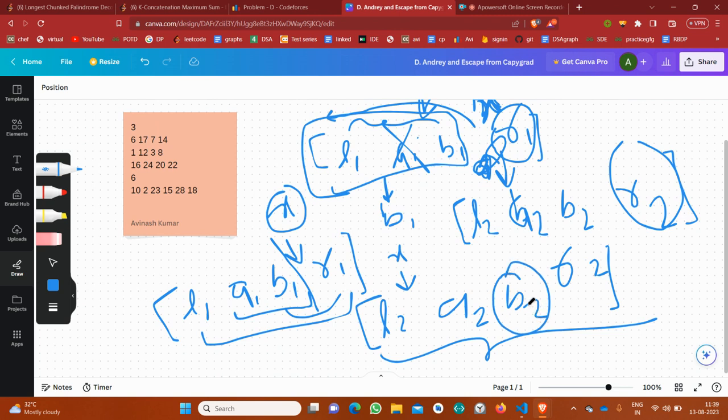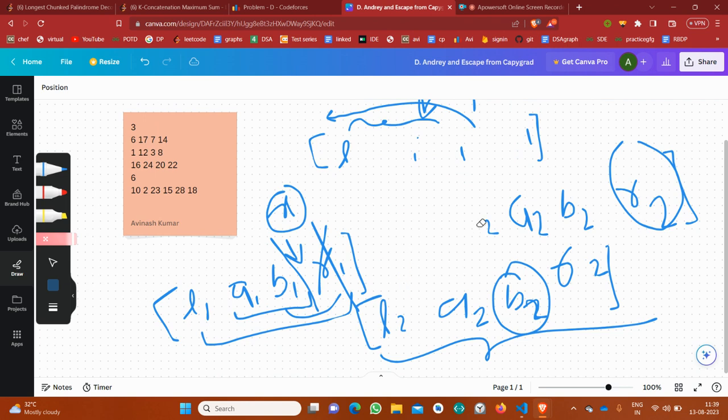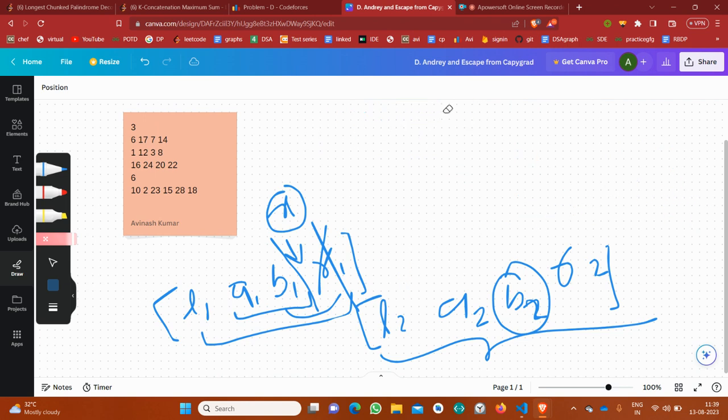So I can just skip r1. Why? Suppose x lies somewhere in this segment, in this portal. If there doesn't exist any other portal in which x lies, then x would remain x.